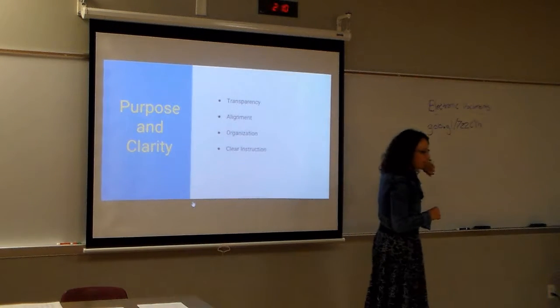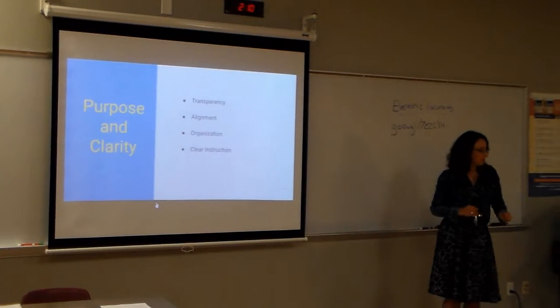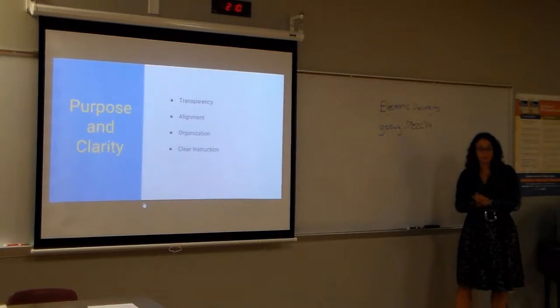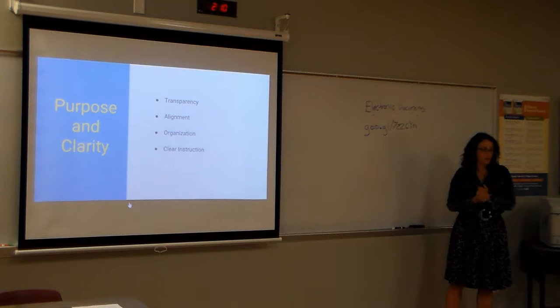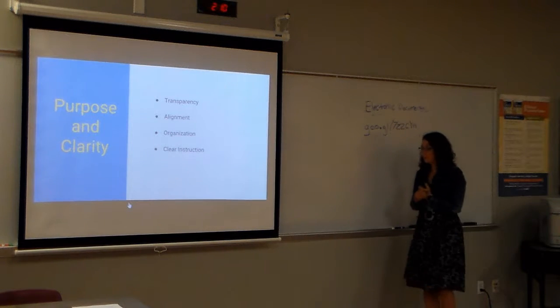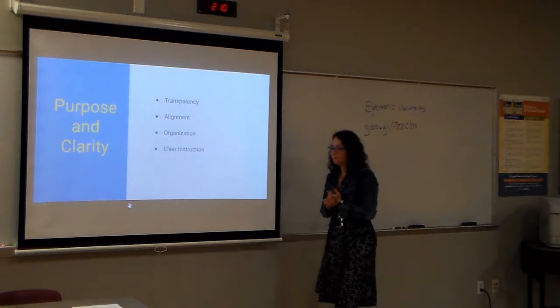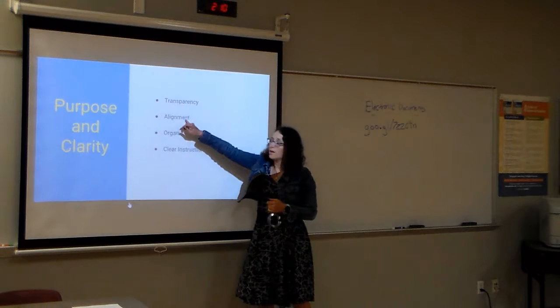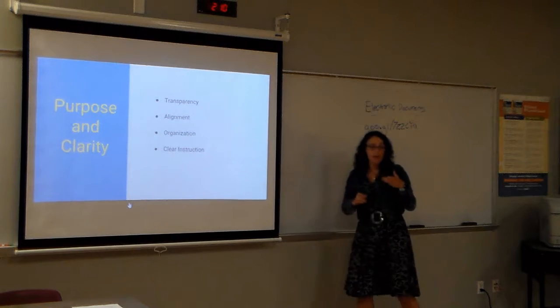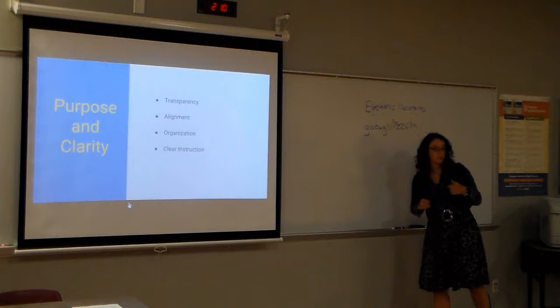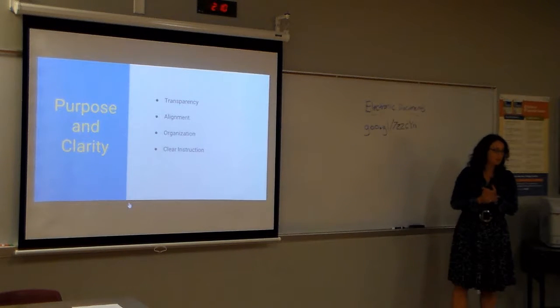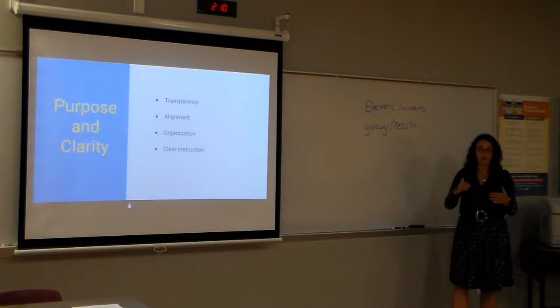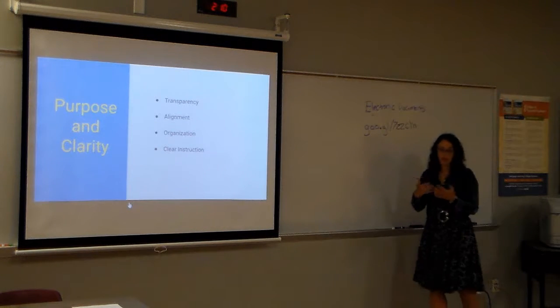Transparency, you want to be transparent about how you are going to grade them. That will drive students crazy if you are not clear on how you're going to grade them. Okay? One of the handouts I have will cover a little bit of that. Alignment, you want to show how it aligns to the objectives of the course, or at least to the objectives of the university. How is this meaning something to you in your education? You want to demonstrate that.